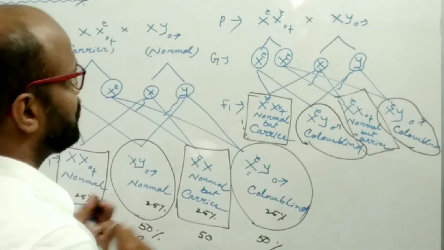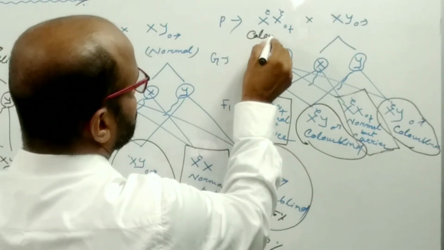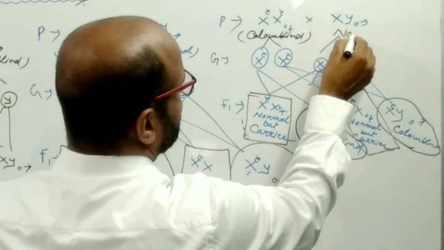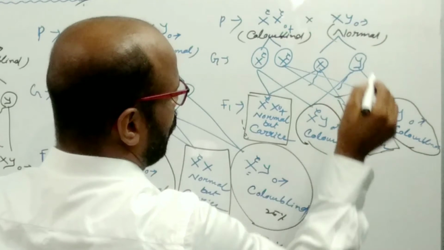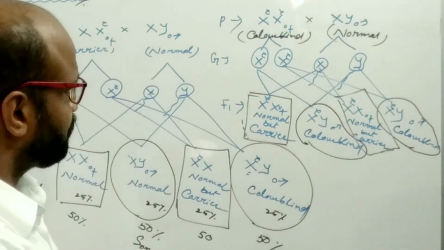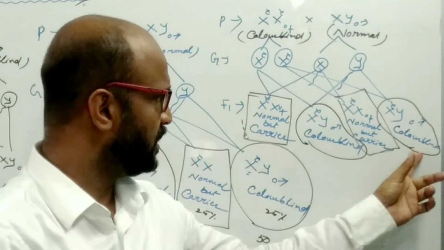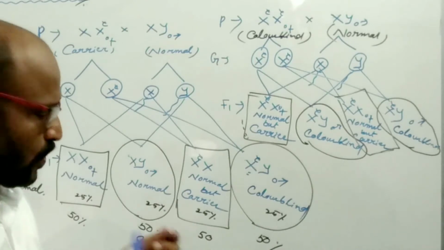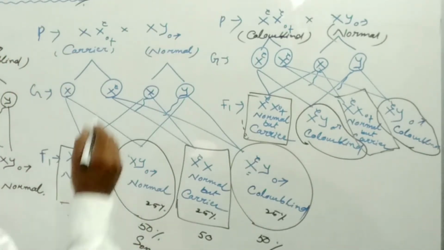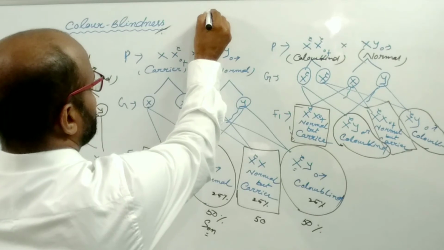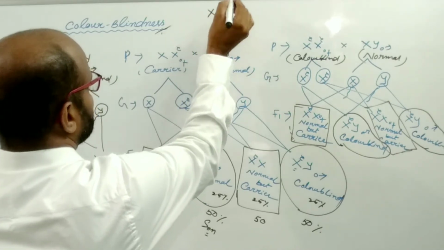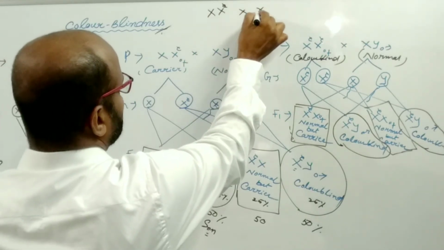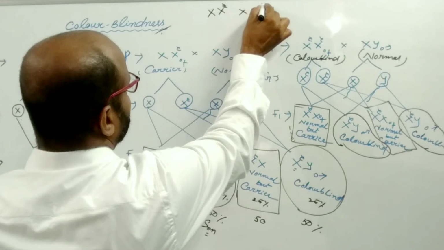So if the marriage takes place between a color blind female and a normal male, then what happens? All the sons become color blind and all the daughters become normal but carriers. What happens if the cross takes place in another case, between a normal but carrier female and a color blind male?